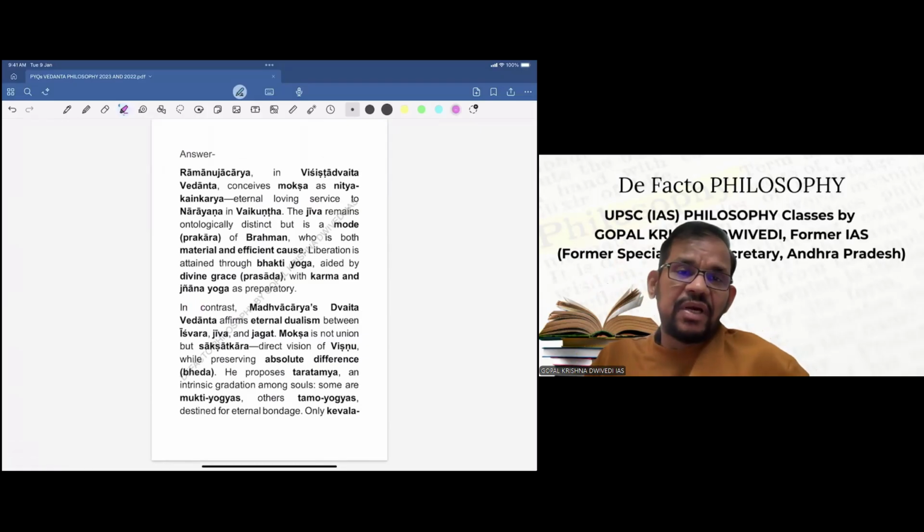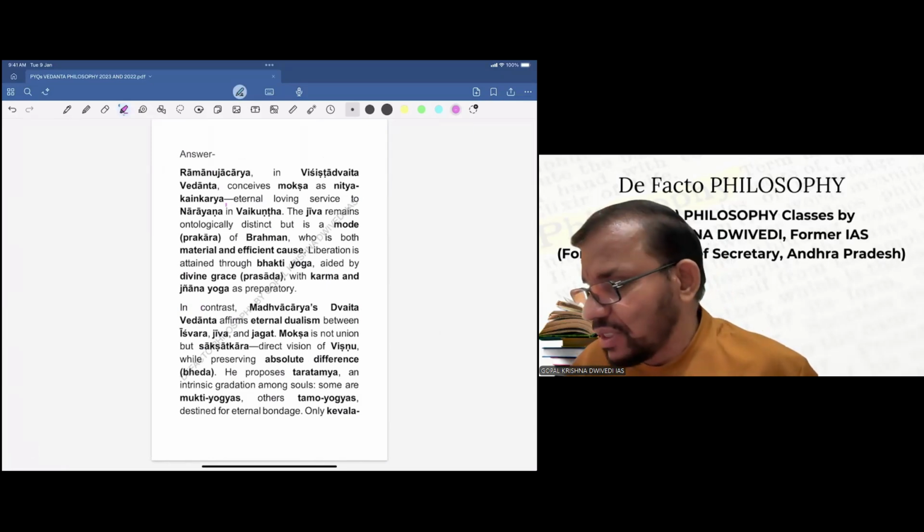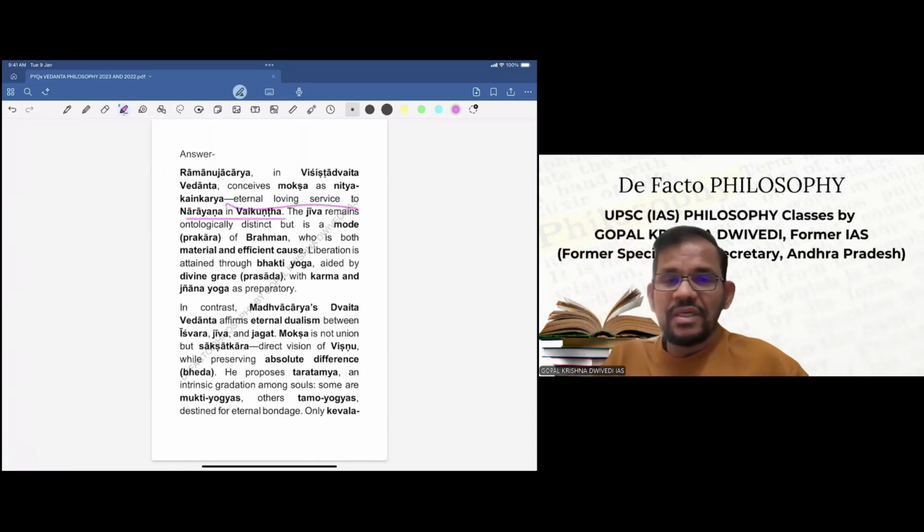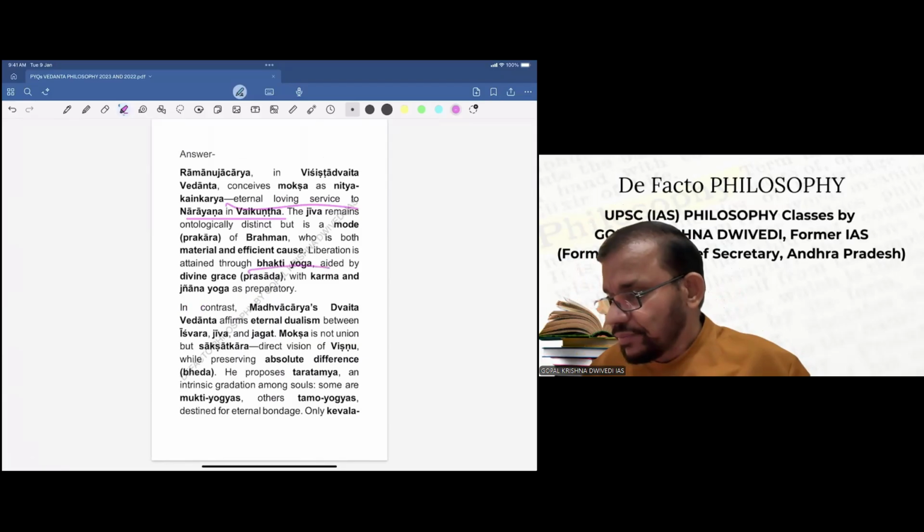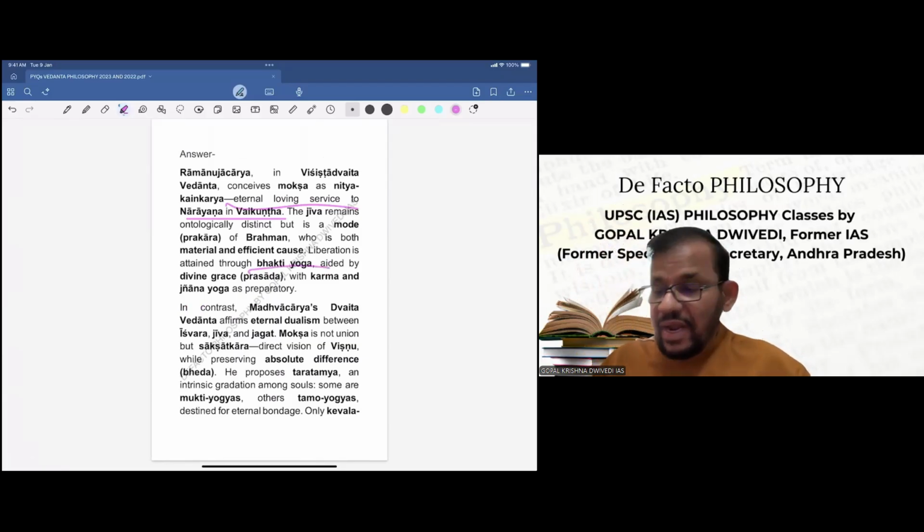Ramanujacharya in Vishishtadvaita Vedanta conceives moksha as nitya kainkarya, eternal loving service to Narayana in Vaikuntha. So this is the definition of moksha as far as Ramanujacharya is concerned. The jiva remains ontologically distinct, but is a mode, that is prakara, of Brahma, who is both material and efficient cause. Liberation is attained through bhakti yoga, aided by divine grace, with karma and jnana yoga as preparatory.